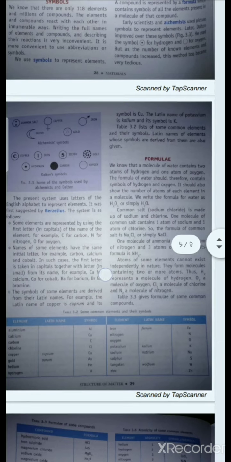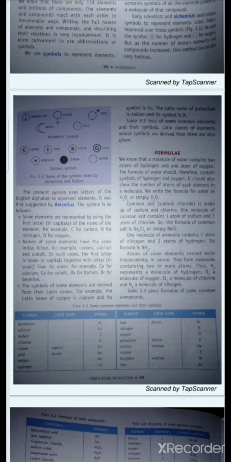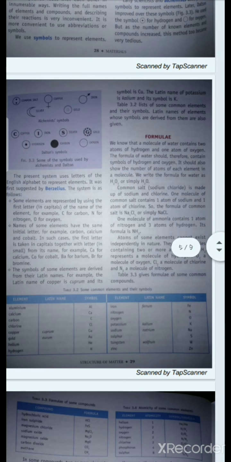compound. Okay. So a compound will always have a chemical formula consisting of alphabets, or you can say symbols of the elements found in it, combined in it. Okay.